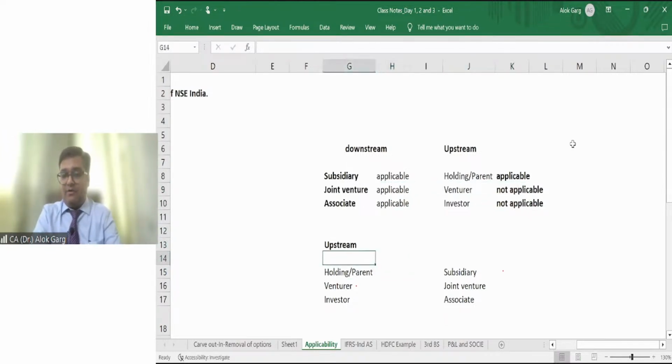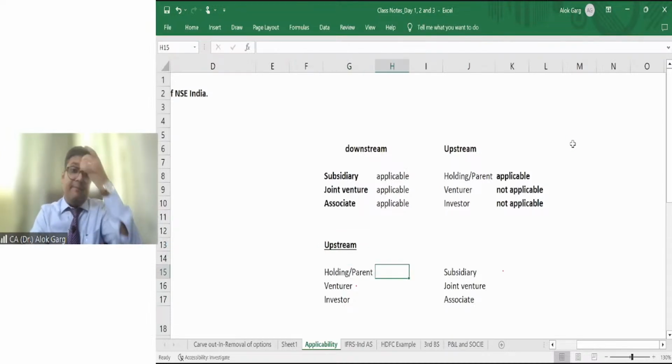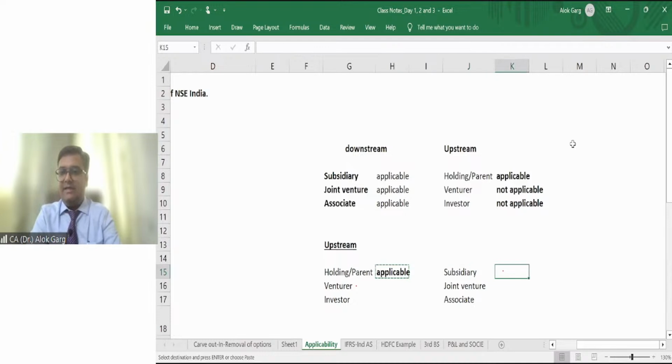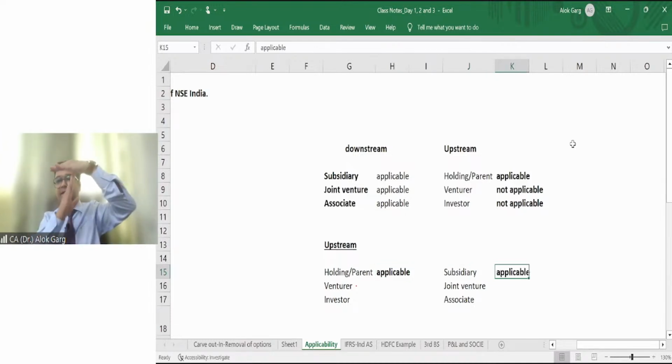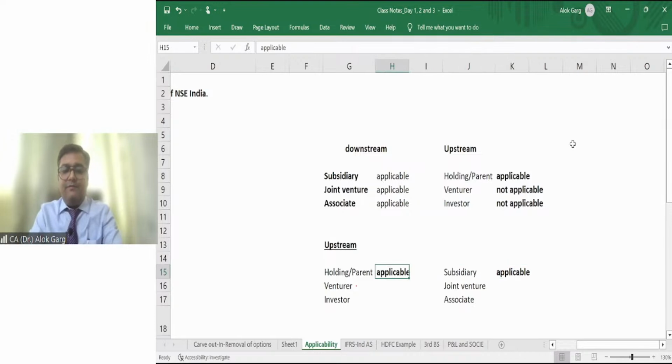Now let's talk about the upstream entity. Let's say Ind AS is applicable to the holding or parent company. Whether it is applicable to the subsidiary? Yes, it is applicable to the subsidiary. If Ind AS is applicable to a company, it is applicable to the subsidiary, associate, and joint venture. Downstream, it will apply on everyone. If Ind AS is applicable to a venturer, this is uncle. Whether it is applicable to the nephew?